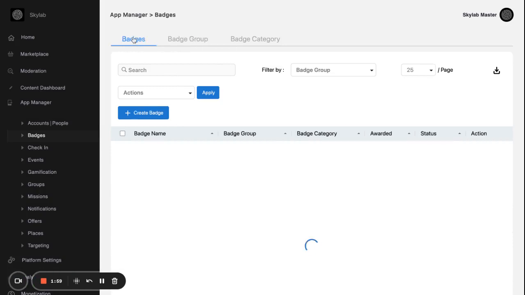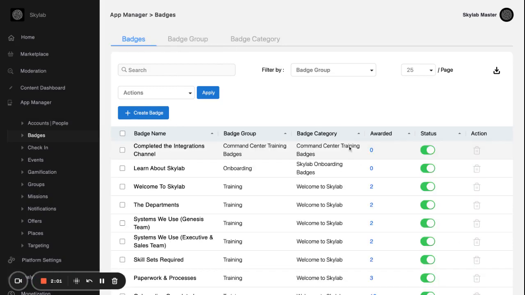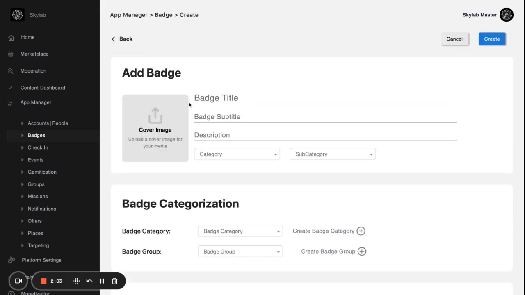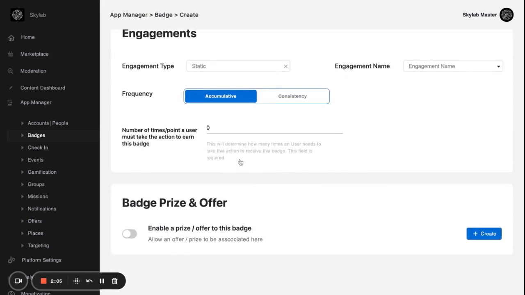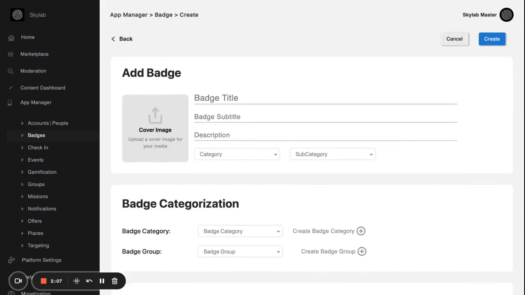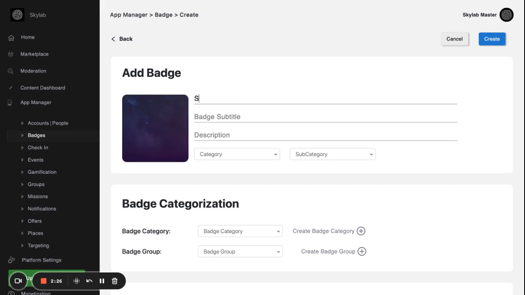So now I'm going to go to the badges section. You have all the same navigation features here. I'm going to say create badge. I have a lot of options inside here for setting up my badge. This badge can be set up in a multitude of ways to congratulate users for their milestones and for their certifications if they're completing a course, for example. For now, I'm going to do a random image, and I'm going to say sharing.